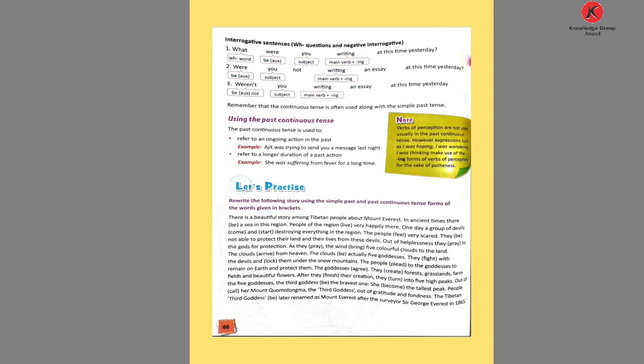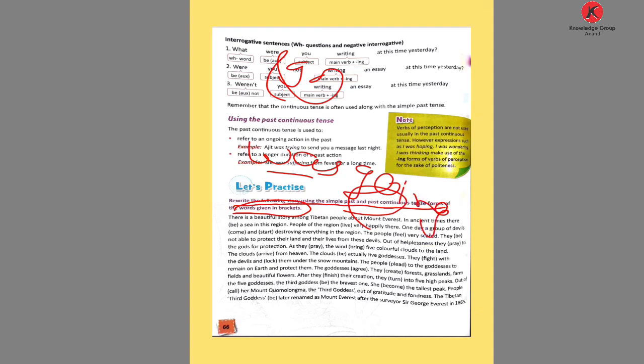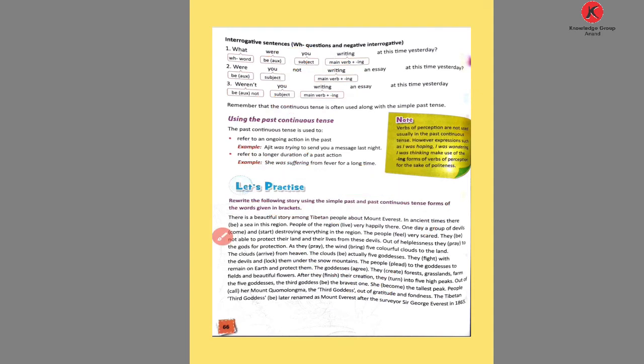Now, here it is given: rewrite the following story using the simple past and past continuous tense forms of the words given in the brackets. So we identify the sentence and write: if the sentence is in the past tense, we write only the past action. If it is the past continuous, then we write was going or were going according to the subject. If given the past action only, then go changes into went. Let's see.